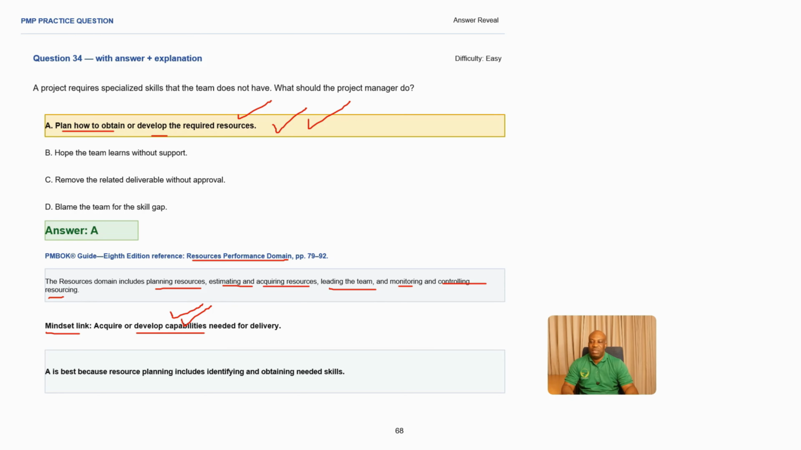So this team, in this case, they don't have a specific skill, right? So what should the project manager do? You need to develop the capabilities which are lacking in the team, making A the best answer because resource planning includes identifying and also obtaining needed skills, making A the best answer.